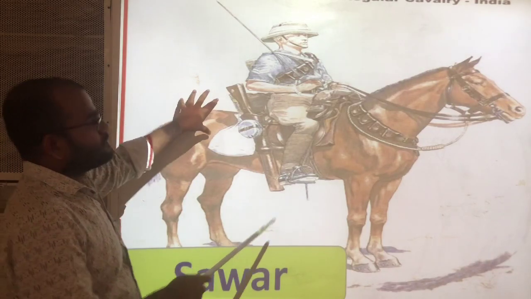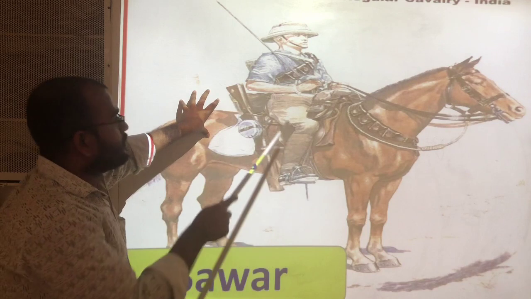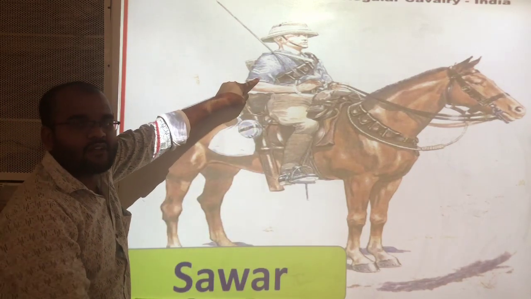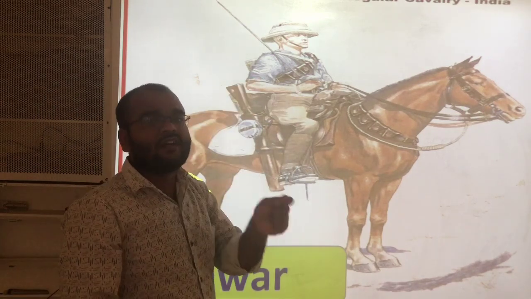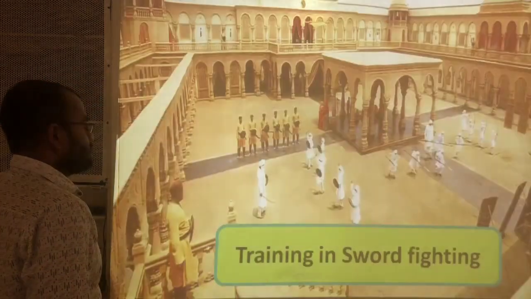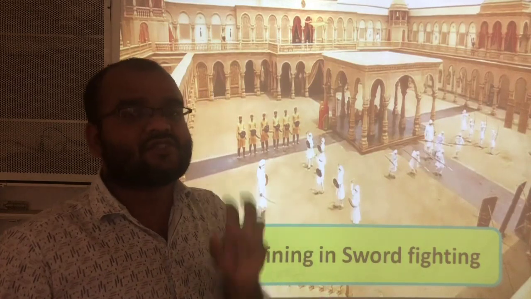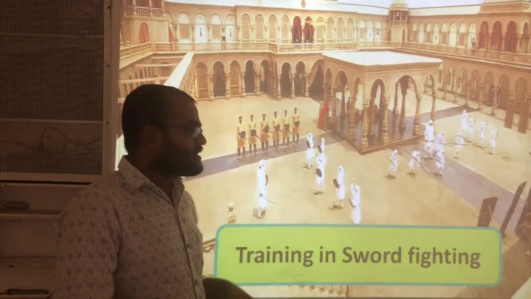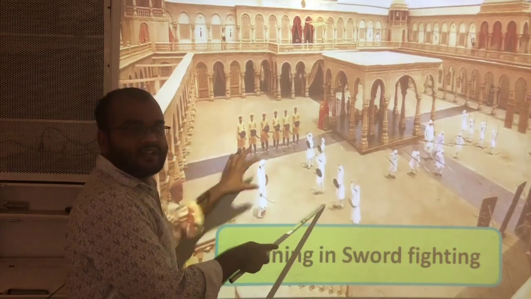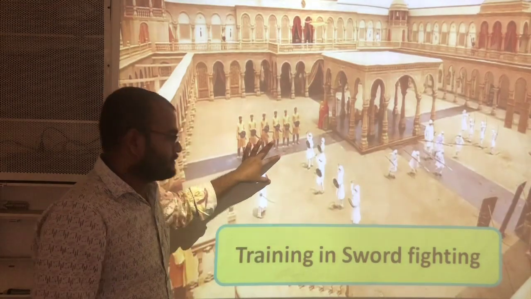See here, observe this figure. He is known as Sawar. Sawar means the person who rides the horse. Next, especially the Mughals gave training to their soldiers in sword fighting. You can see here, they are learning sword fighting. Sword means talwar.